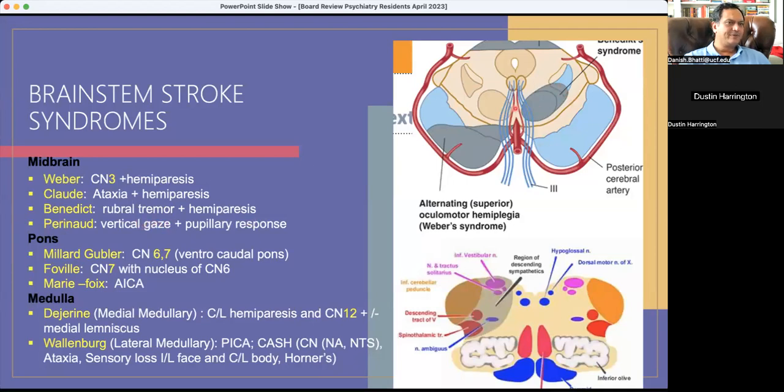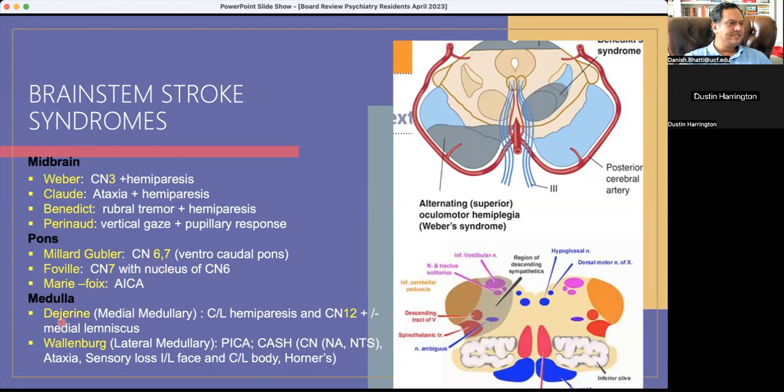This is kind of a central penetrating branch syndrome here. This is Benedict. One of them will be Parinaud here. Sorry. The Pons famous one is Millard-Gubler syndrome. That's a sixth and seventh nerve involvement with or without hemiparesis. And that's the one I was pointing out earlier with the Bell's palsy. And then the Foville syndrome is also seventh and sixth, but here the sixth nerve nucleus is involved. And in Millard-Gubler, the sixth nerve fibers are involved and seventh nucleus is involved. There's slight distinction between the two on examination, but I'm not sure you need to know this for the exam.